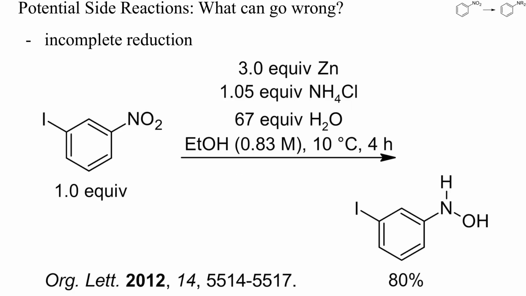Let's have a look at some potential side reactions. Under carefully controlled conditions, it is possible to stop the reduction of nitro groups at the hydroxylamine stage, as in this example. N-aryl hydroxylamines are mutagenic intermediates that readily react with ketones, esters and nitriles, as shown on previous slides.